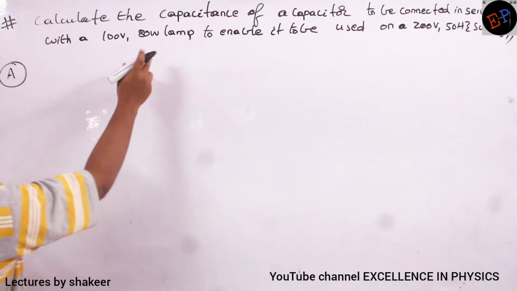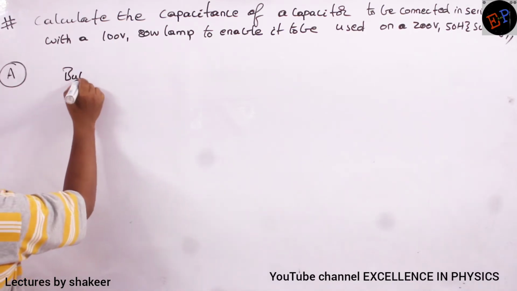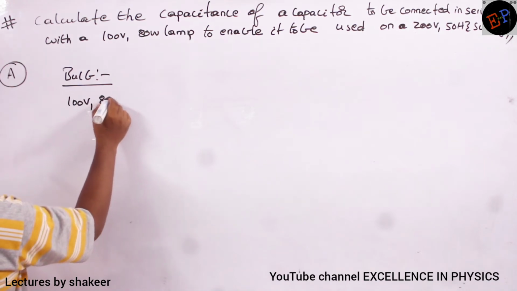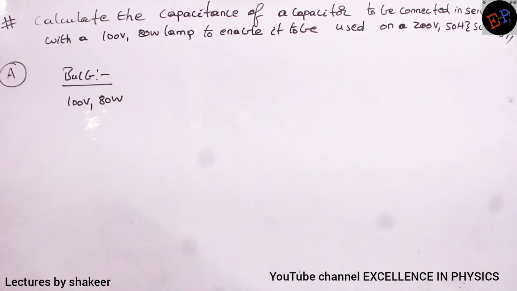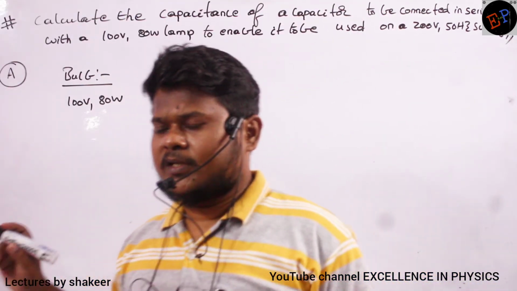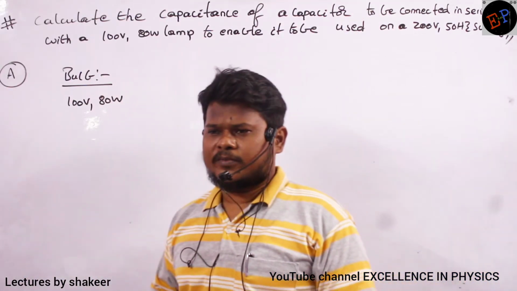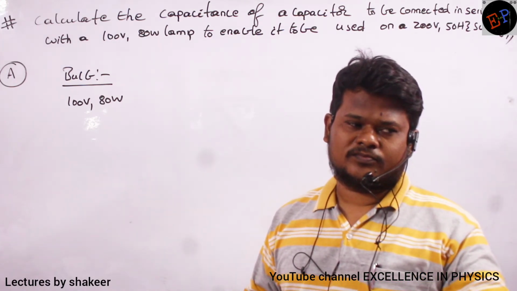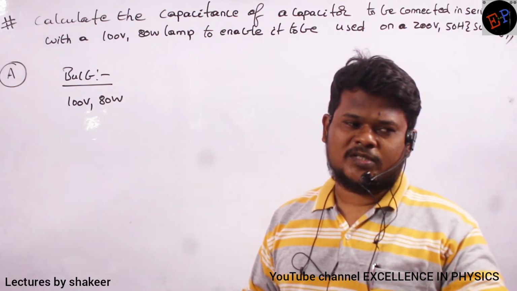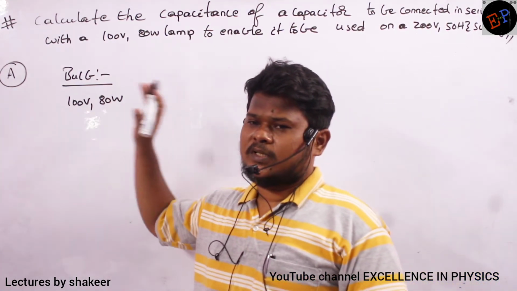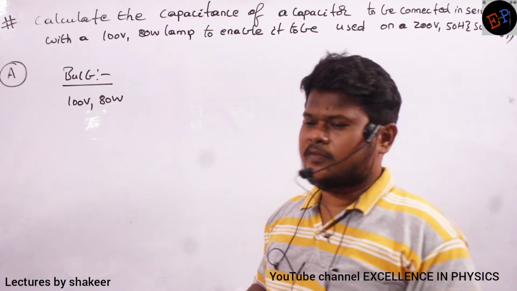The bulb given is 100 volts 80 watts. These are the rated voltage and rated power of the bulb. Already we have studied rated values. It should operate at the same voltage and the same power. That is the meaning of this.